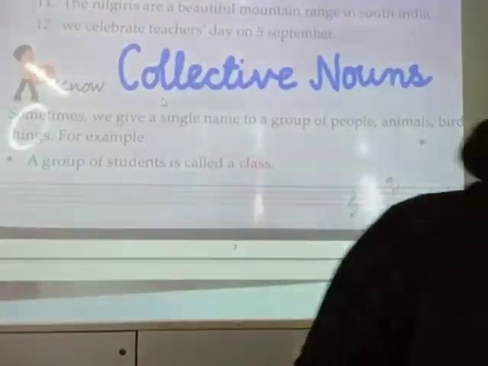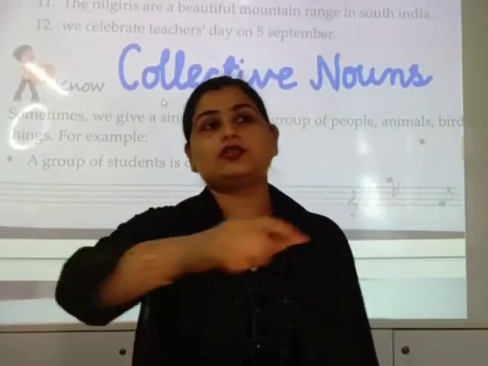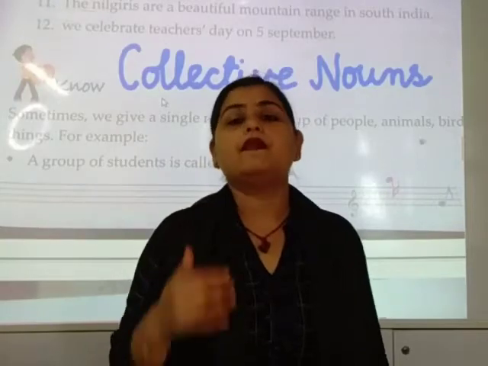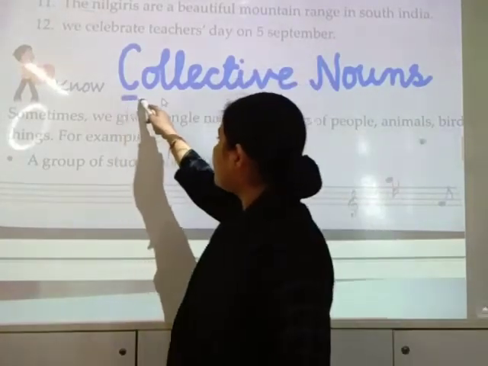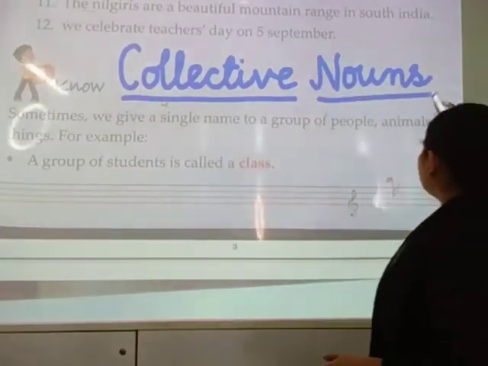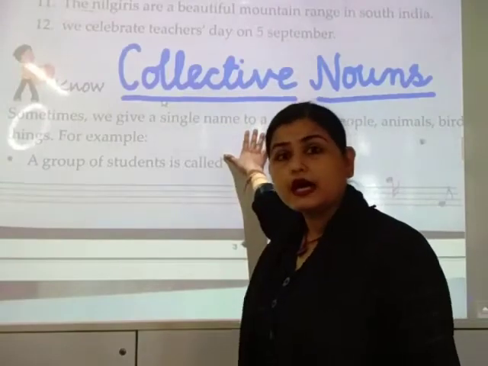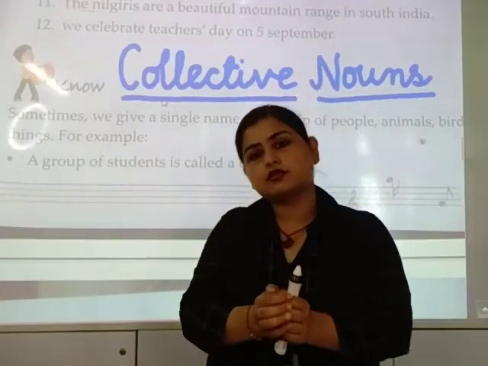So why am I saying all these? Because ये जो एक ग्रुप है जिसका मैम आपको नाम बता रही है, they all come under collective noun. Now why are they called collective noun? Collective noun क्यों कहा गया उनको? Because all the nouns are collected together.